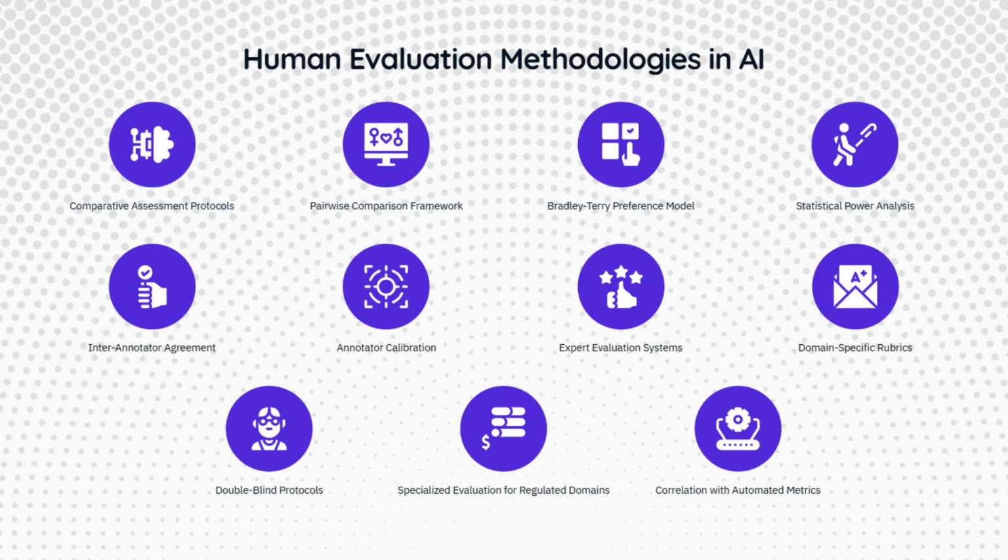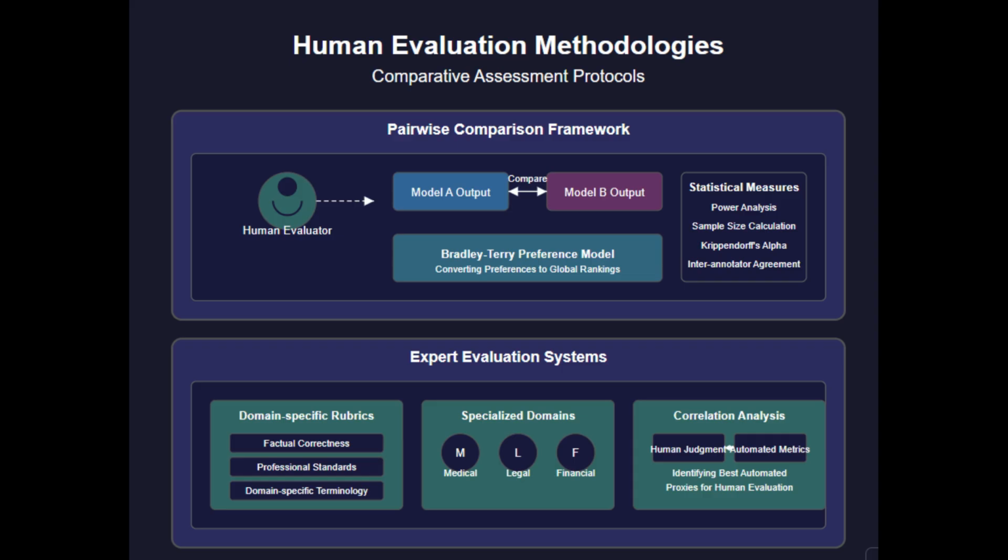While automated metrics provide scalable evaluation, human assessment remains the gold standard for LLM evaluation, particularly for subjective dimensions like helpfulness, coherence, and preference alignment. The pairwise comparison framework forms the foundation of rigorous human evaluation. We implement the Bradley-Terry preference model to convert binary judgments into global quality rankings.